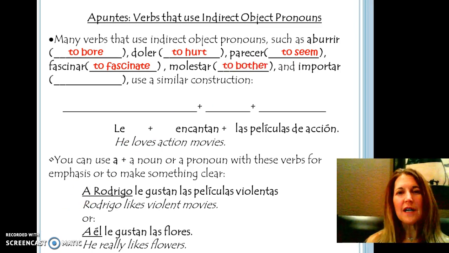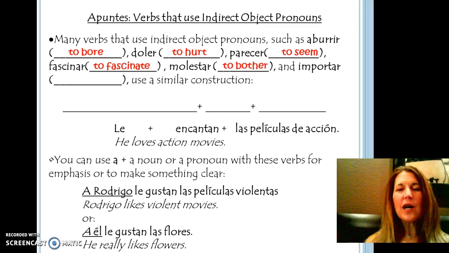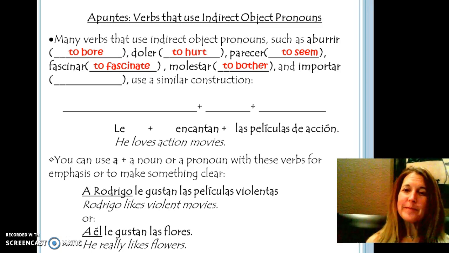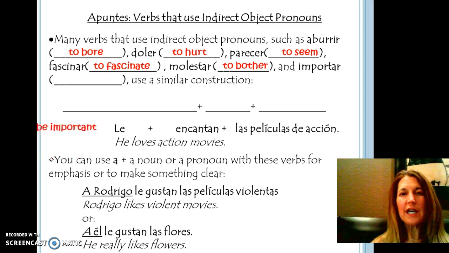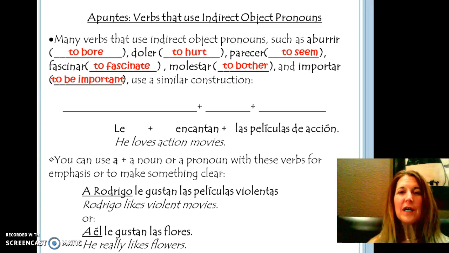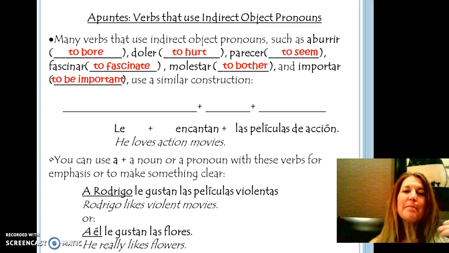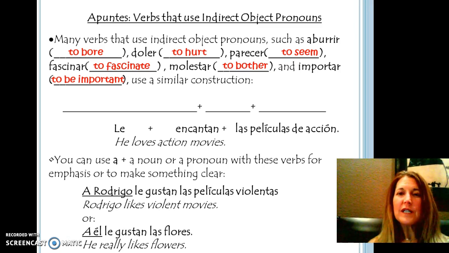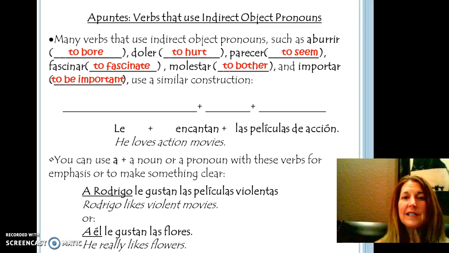Next one is molestar. We got this back in that childhood chapter, and we talked about what things bothered us. So let's say if your brother or your sister bothered you when you were young, you might say, me molestaba mucho mi hermano, or me molestaba mucho mi hermana. And the last one that we're going to look at is the verb importar. Importar means to be important or to matter to somebody, such as your grades. So if you want to say grades matter to me, me importan las notas.